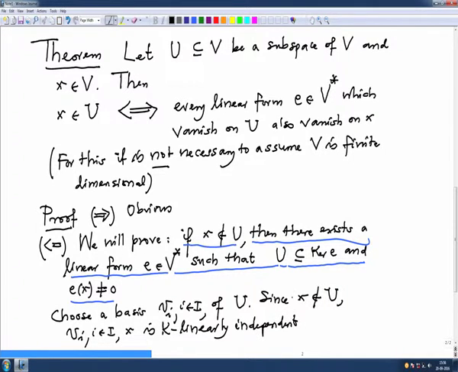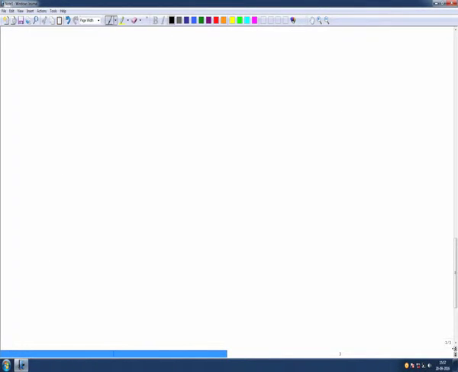It is clear because X is not in U. And we have also proved earlier that any linearly independent set can be extended to a basis of a vector space, and hence can be extended to a basis.